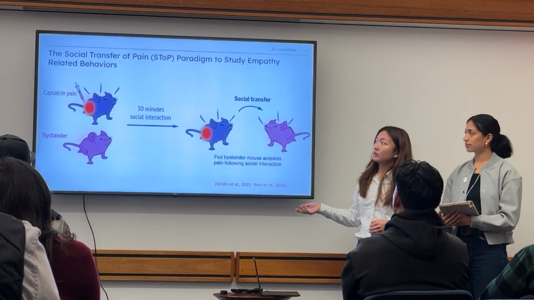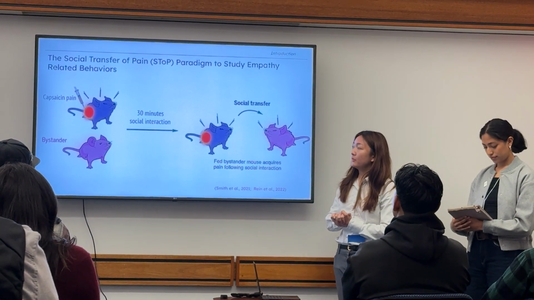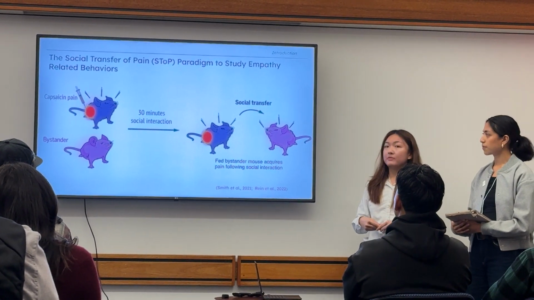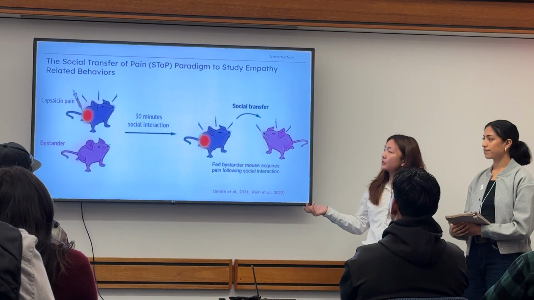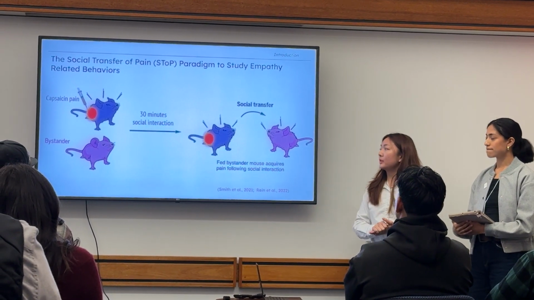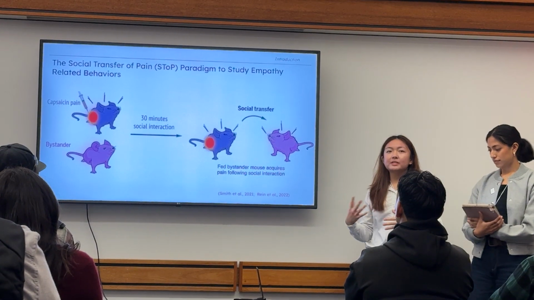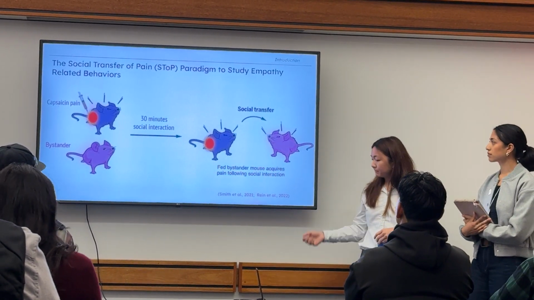So in this model, a bystander mouse is socially interacting with a familiar mouse that's experiencing pain due to a hind paw injection of an inflammatory mediator such as capsaicin. And after the social interaction, we observe that the bystander mouse has an increased sensitivity to pain that mirrors the pain state of its injured partner.